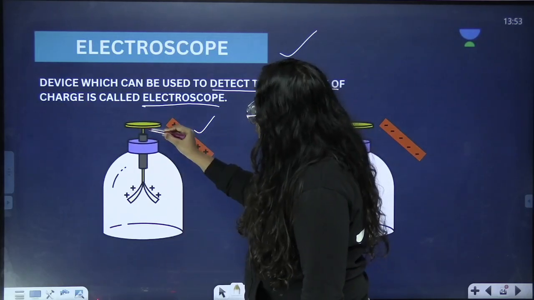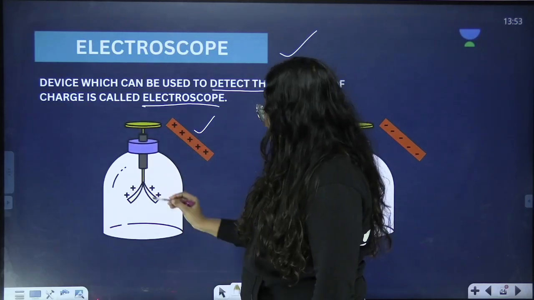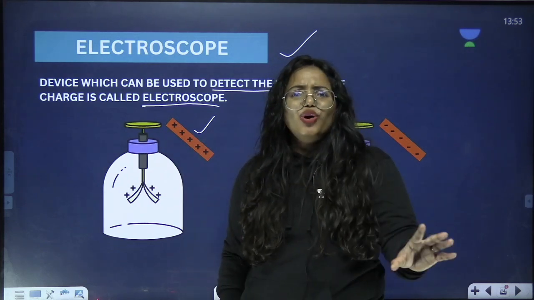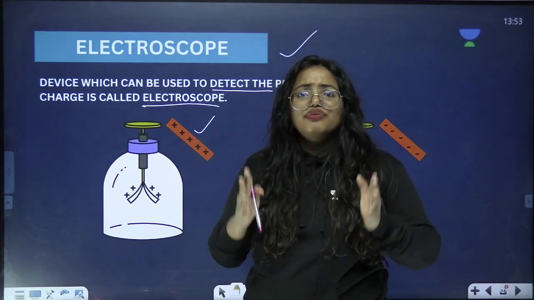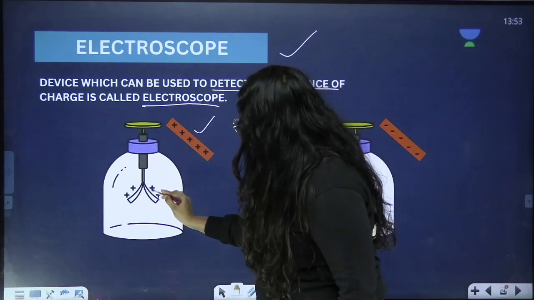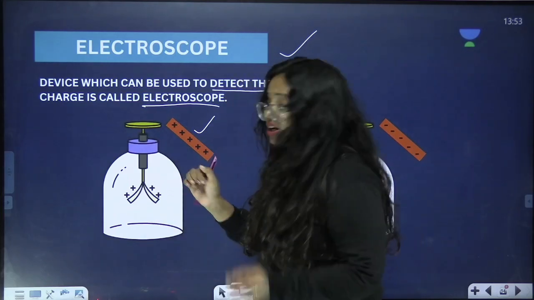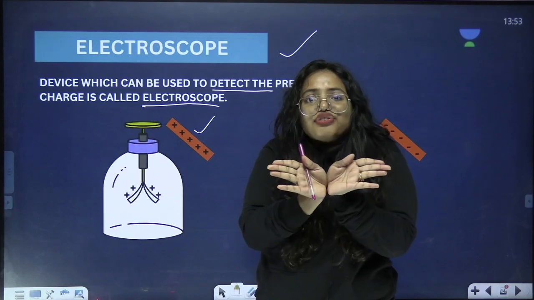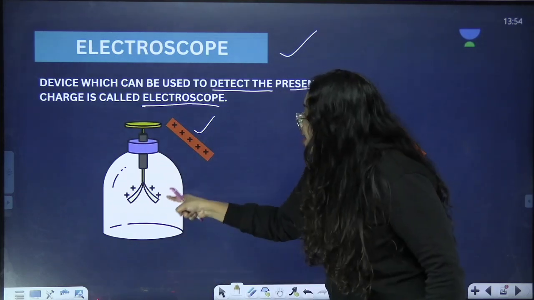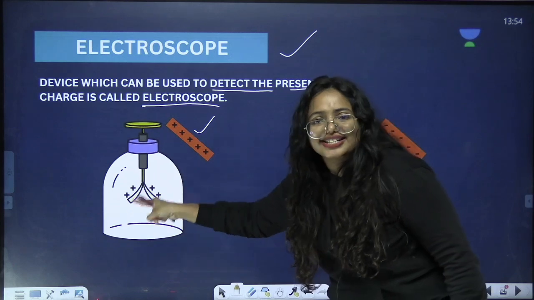So what happens? The charges can get transferred, and therefore both the leaves acquire the same type of charges. And what we learned earlier, if you have two bodies with similar charges, they repel each other. That is the reason you can see that there is a repulsion. Look at this. They move away from each other. They are showing a divergence. Why? Because they are similar in charges.